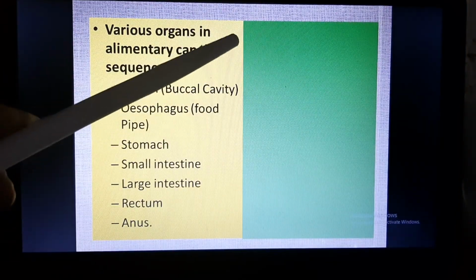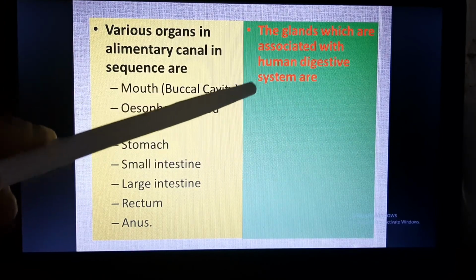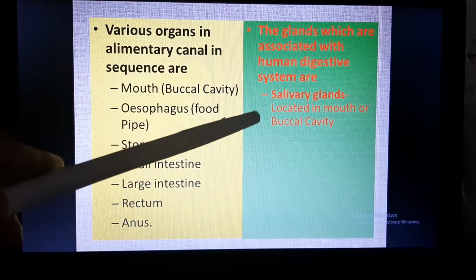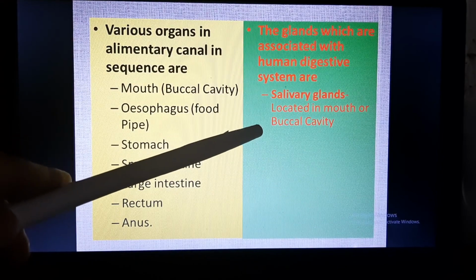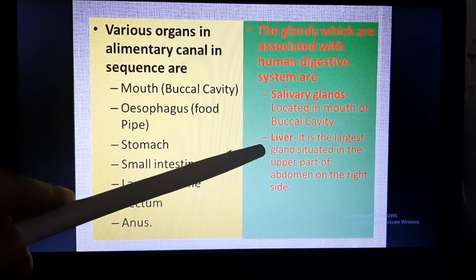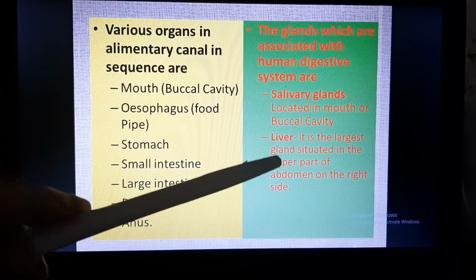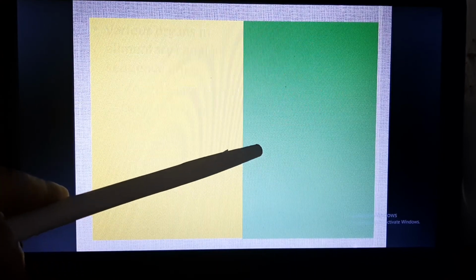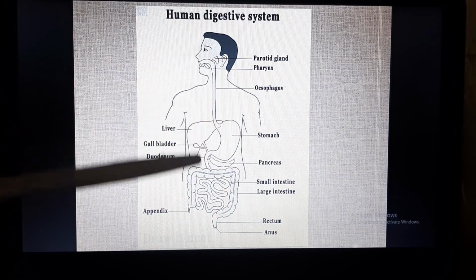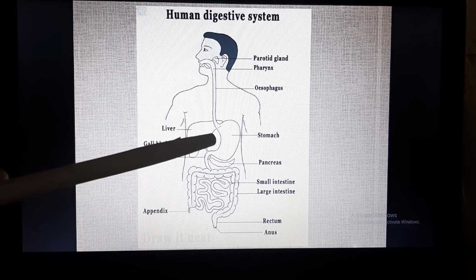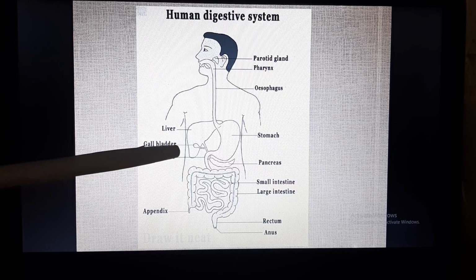Next, the glands which are associated with the human digestive system. The salivary glands, as I told you earlier, are located in the mouth or buccal cavity, and they secrete saliva. The liver is the largest gland of the human body. Where is it situated? It is situated in the upper part of the abdomen on the right side. This we can see in our previous slide: this is the liver, situated in the upper right of the abdomen.